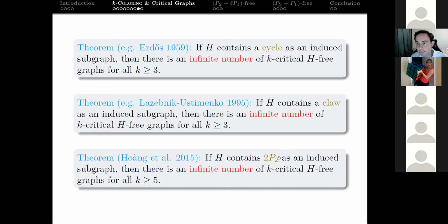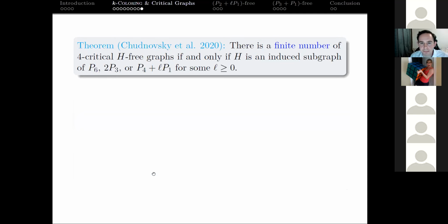So for example, P5 contains 2P2. Even though there was a finite number of 4-critical P5-free graphs, there's going to be an infinite number for all K greater than or equal to 5. So that's a bit of bad news.